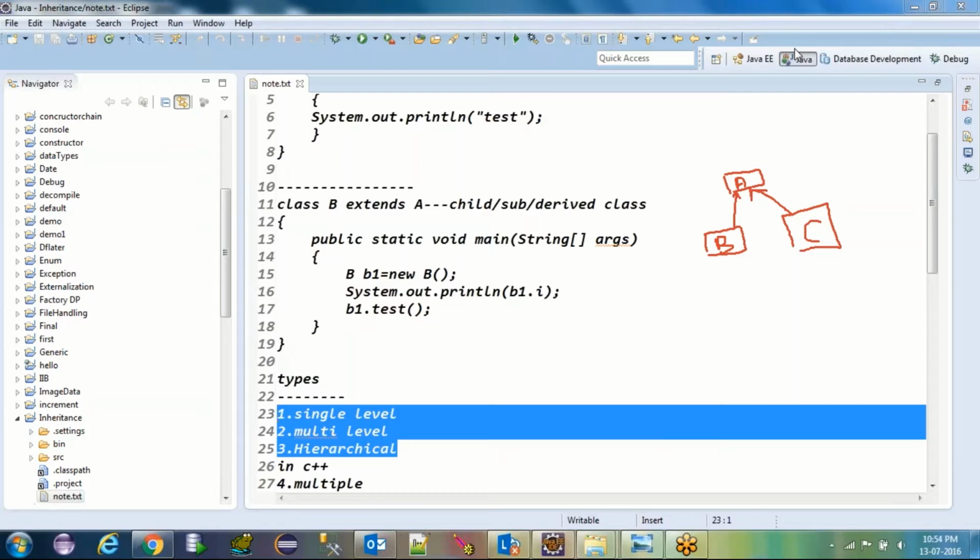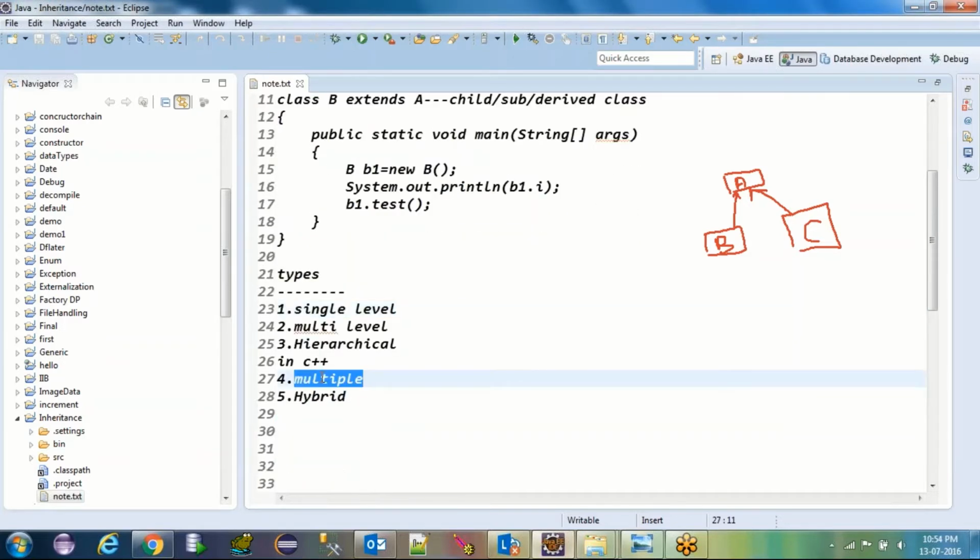But coming to C++, we have 2 more inheritance types, that is multiple and hybrid. Multiple and hybrid are not allowed in Java because there is some drawback. I will tell you the reason why multiple inheritance is not in Java. This question is very, very important. Many times the interviewer asks, what do you mean by multiple inheritance and why is it not available in Java. So try to understand what the problem with multiple inheritance is.